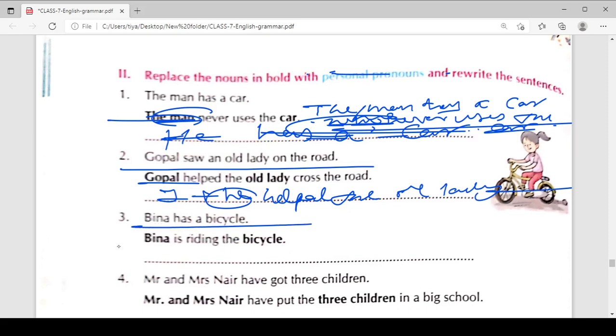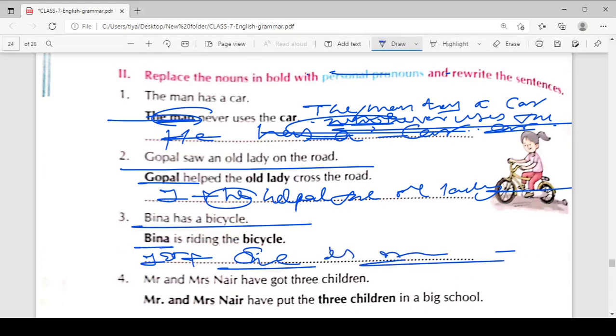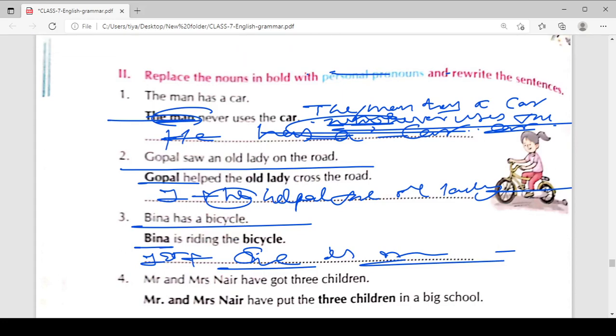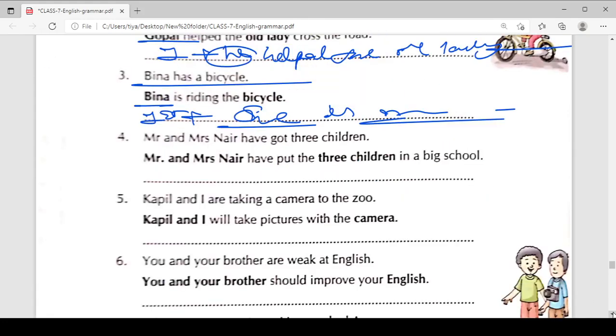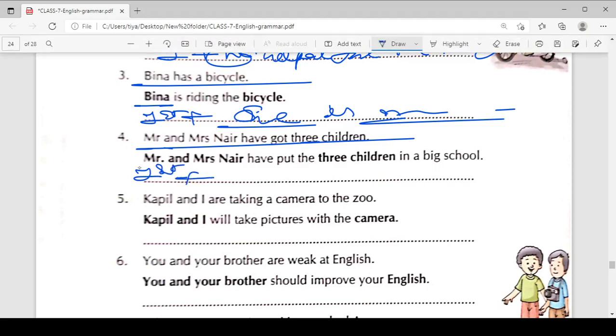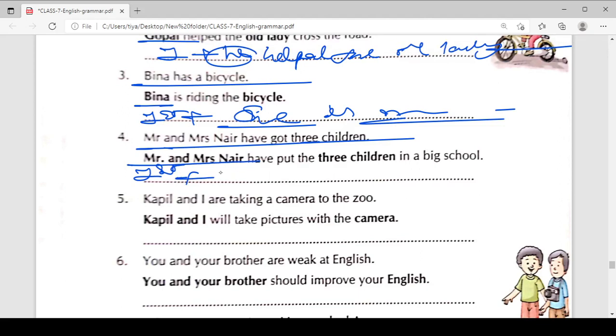Now, Veena has a bicycle. First sentence as it is, plus she. Veena is a female, that's why you can use she is riding the bicycle. This is the simple thing. You can write the sentence as it is after that. Mr. and Mrs. Nair have got 3 children. Write the first sentence as it is. Now you can replace Mr. and Mrs. Nair with they.